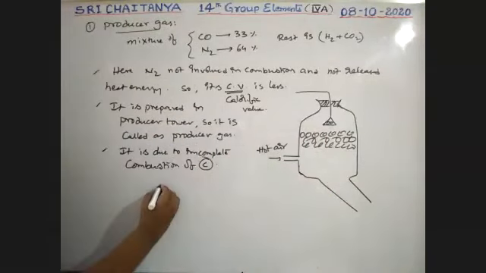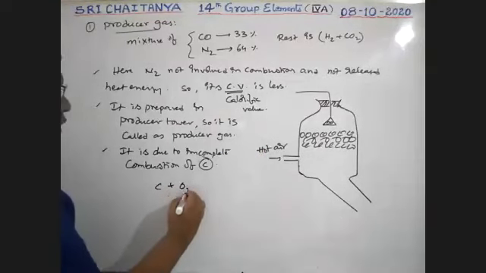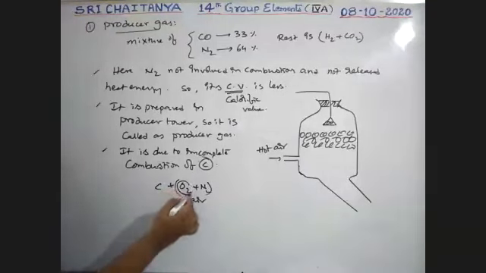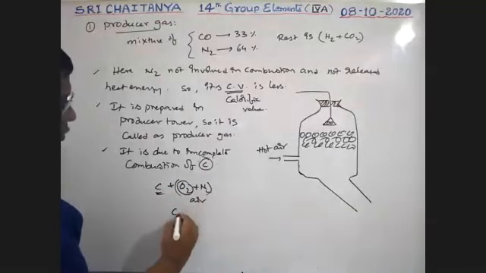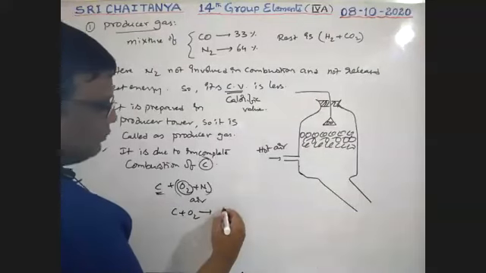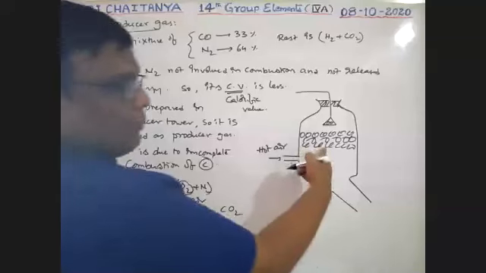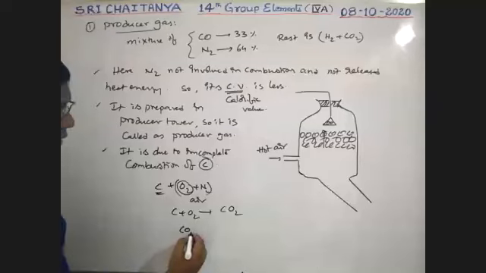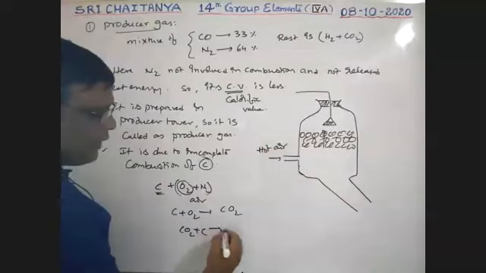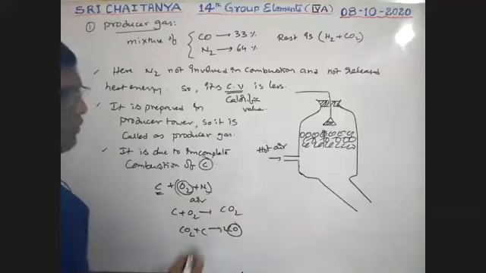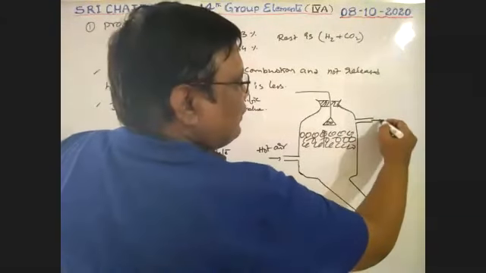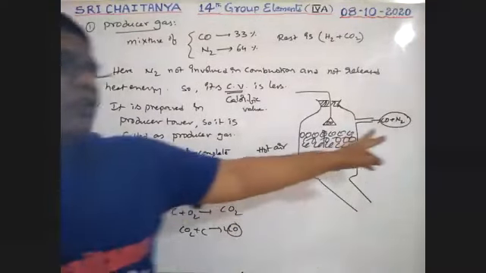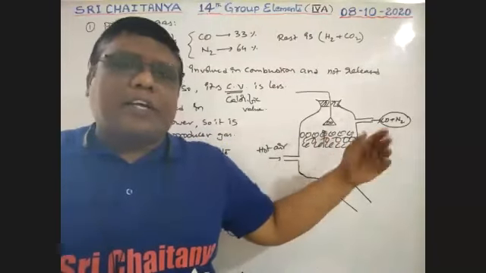That coke is nothing but carbon. Air contains both oxygen and nitrogen. This oxygen first of all reacts with carbon, and carbon dioxide is formed here. That carbon dioxide moves upward and further reacts with another carbon, giving carbon monoxide as the product. Therefore, the upcoming gas contains carbon monoxide and non-reactive N2, as the carbon dioxide is converted into carbon monoxide.